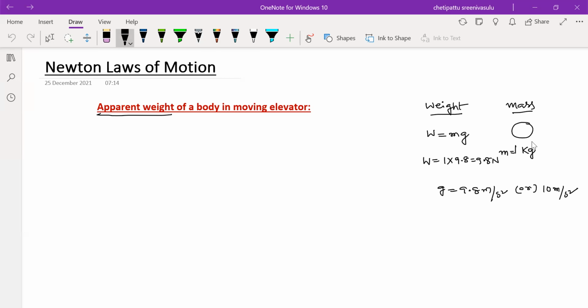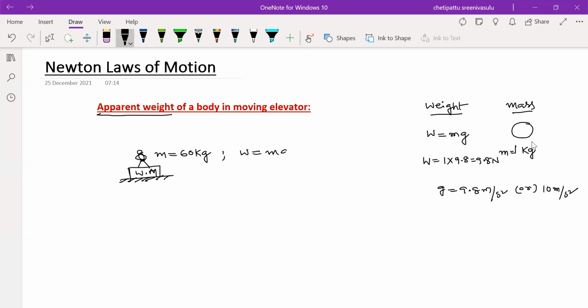Look here, this is a weighing machine. On the weighing machine, one man is standing. The mass of the man, you assume generally as 60 kg. Now, if he stands on the weighing machine, how much weight will it show? If the man has 60 kg, what is the weight of the man?